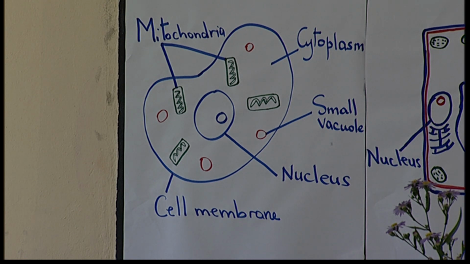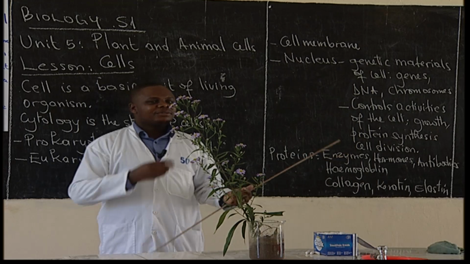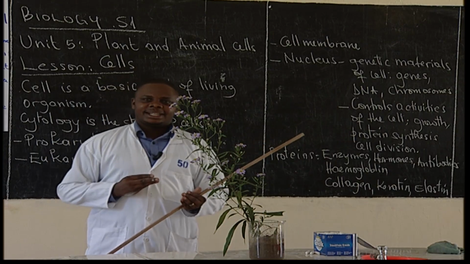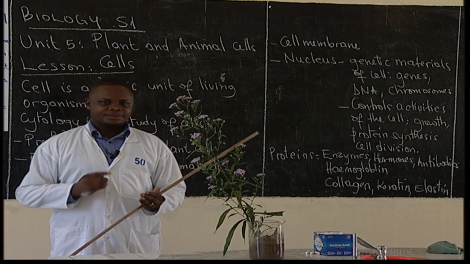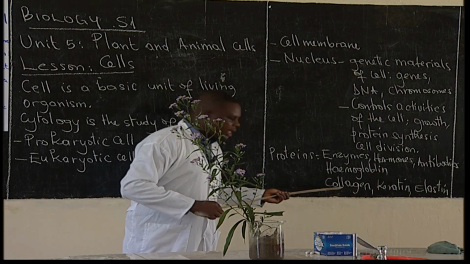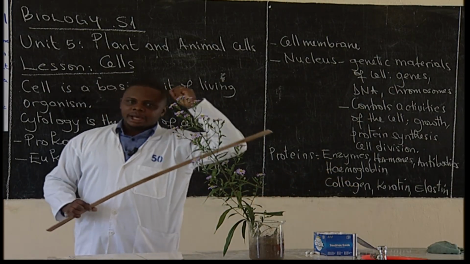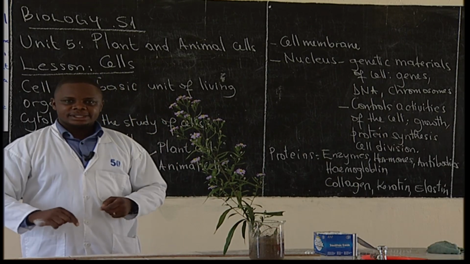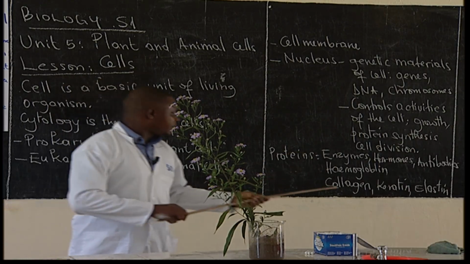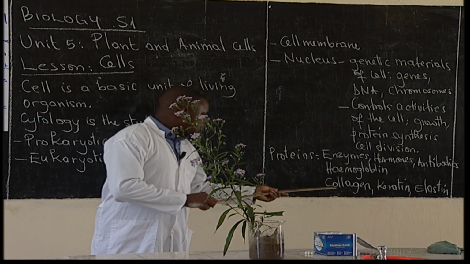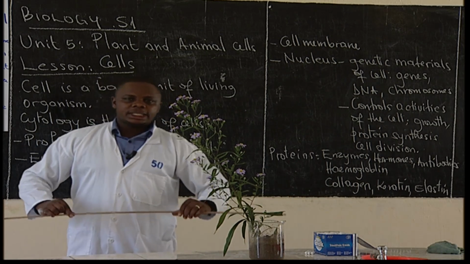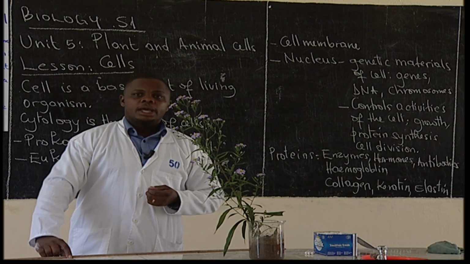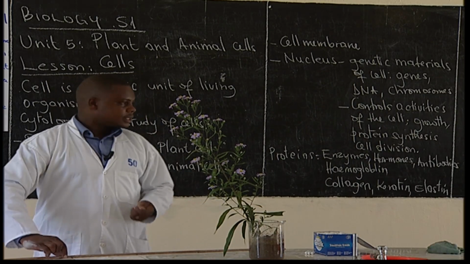Then we have antibodies. These ones are very important in protecting our body from diseases. They are part of the immune system. Then we have collagen. This one we can find in our hair, in our nails, and in our skin. Very important. Collagen, we can also find in tendons, ligaments, and bones.